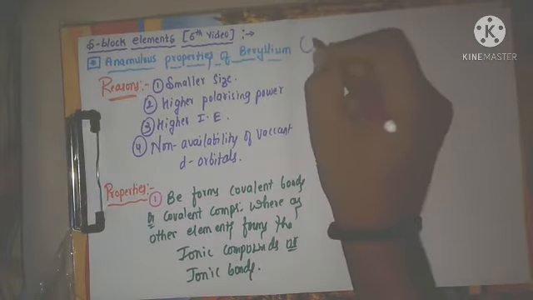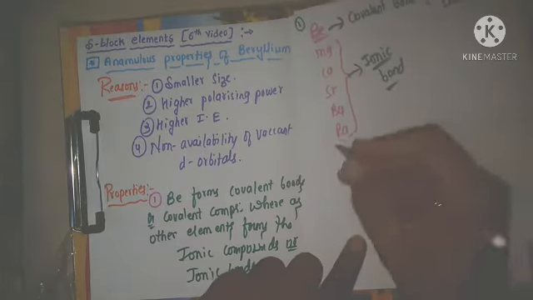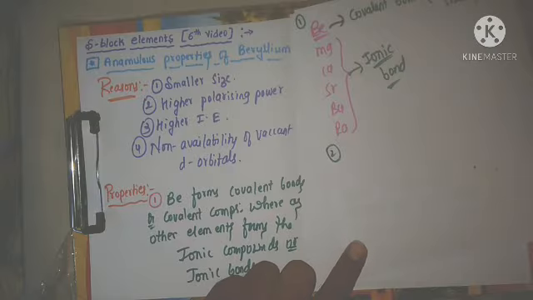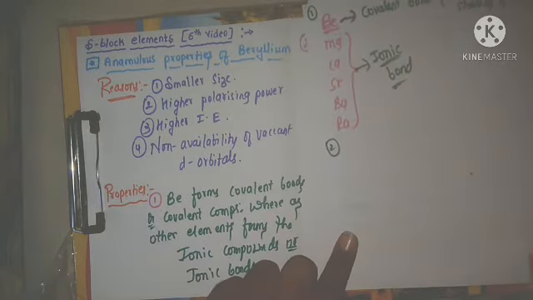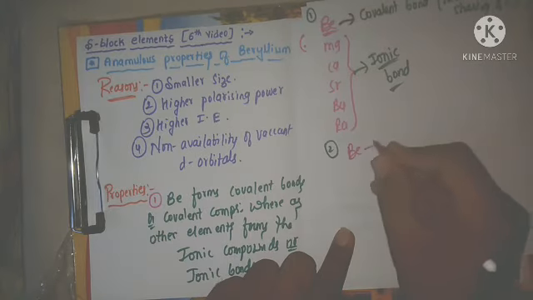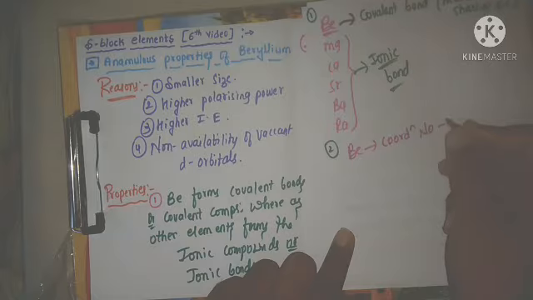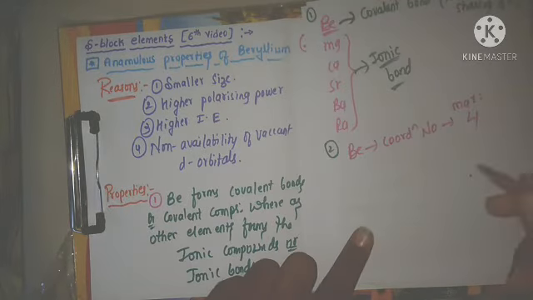Second, here it is. If you check the coordination number of beryllium, that is the number of bonds formed by the central metal atom with their ligands, right? That we will discuss in second year. Now just check, beryllium's coordination number is maximum 4. Means it is not more than 4.